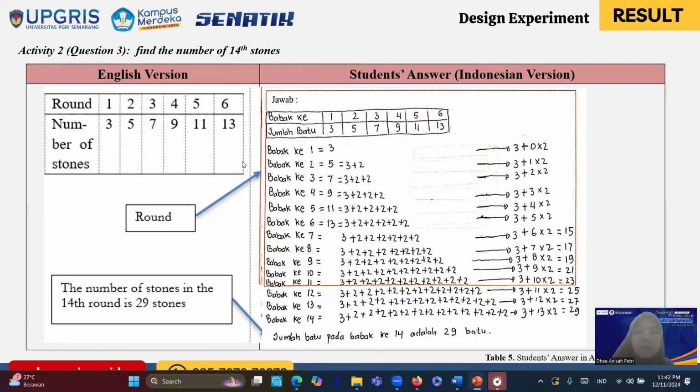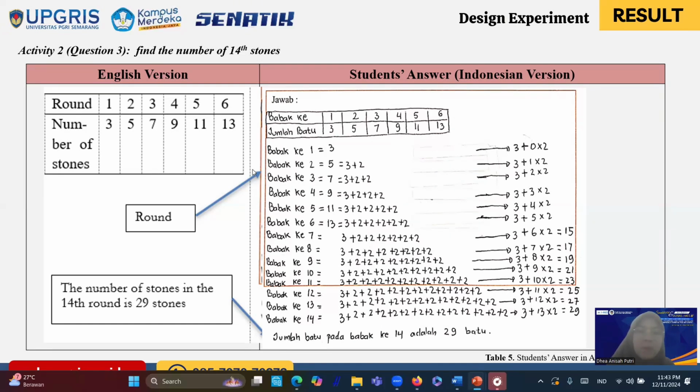In this activity, students are required to calculate how many stones were used in the 14th round of the Pecah Piring game. And we ask them to write their calculation method that they use to solve the problem. And we expect them to provide calculation that lead to the formula of the nth-term of arithmetic sequence.